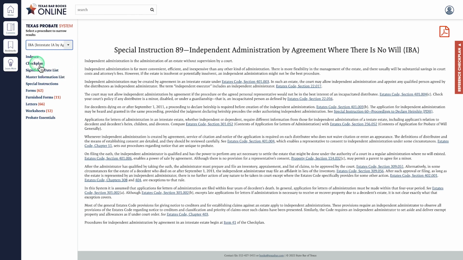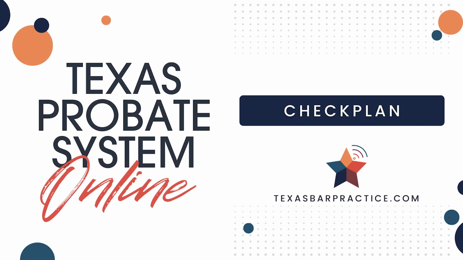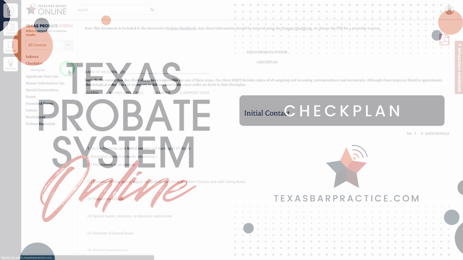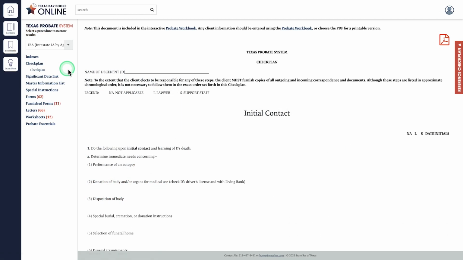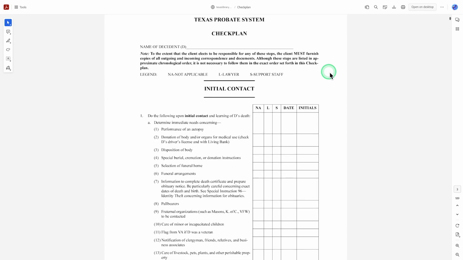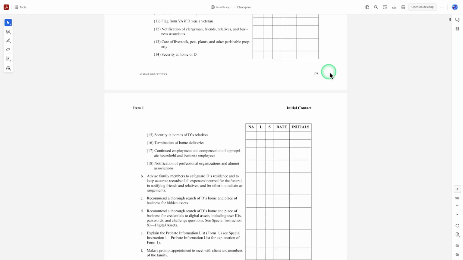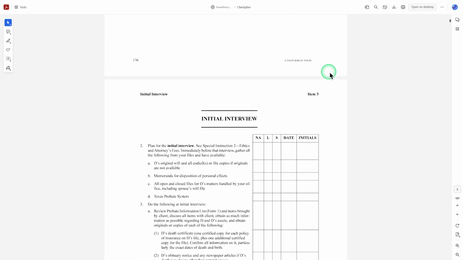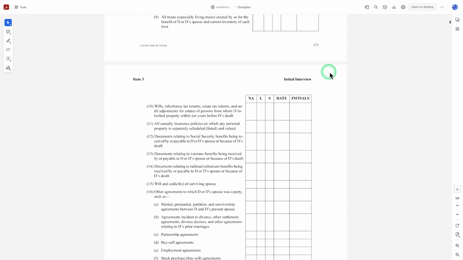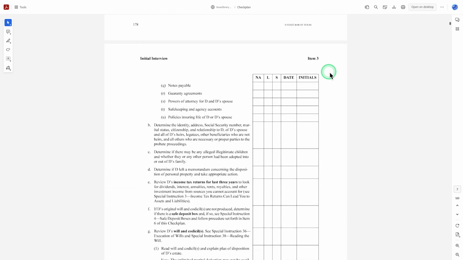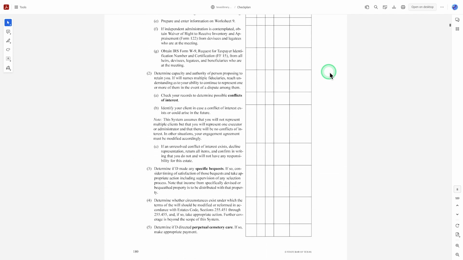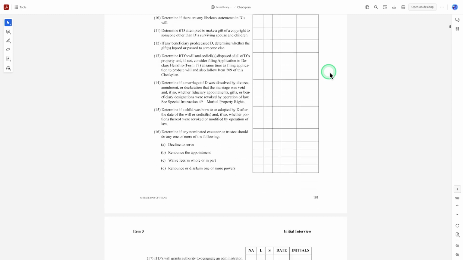Next, go to Check Plan and Issue Spotter. To use a PDF of this document, select the PDF icon. The check plan provides a list where lawyers and staff can initial an item that has been completed. It can be printed for your use. Texas Probate System Online also has a spreadsheet that can be useful for the recording of this information.